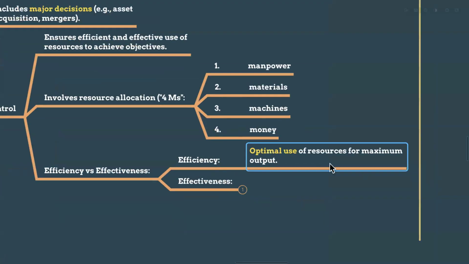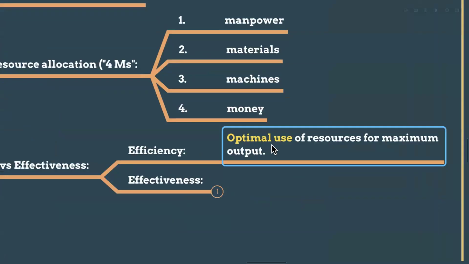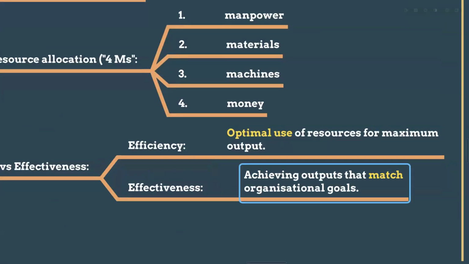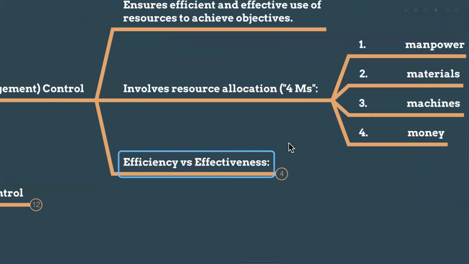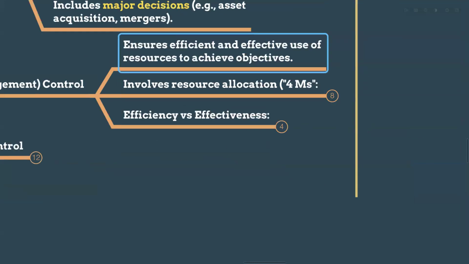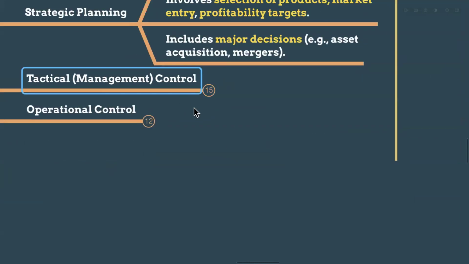Efficiency means optimal use of resources for maximum output. We have to use the least input to get the maximum output. That is efficiency. Effectiveness means achieving the outputs that match organizational goals. We have set the goals or objectives. When we are achieving, that should match our goals. That is effectiveness. So efficiency and effectiveness, the 4Ms you have to know. So that is the tactical management part.